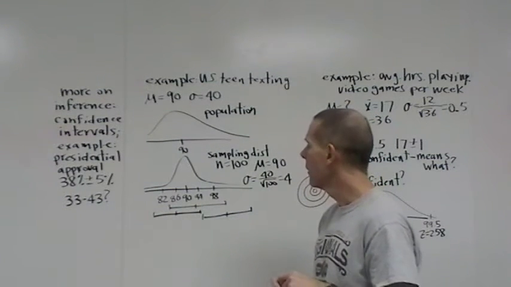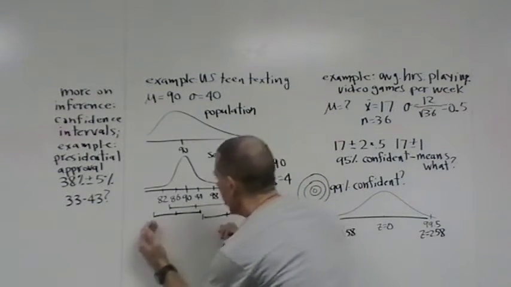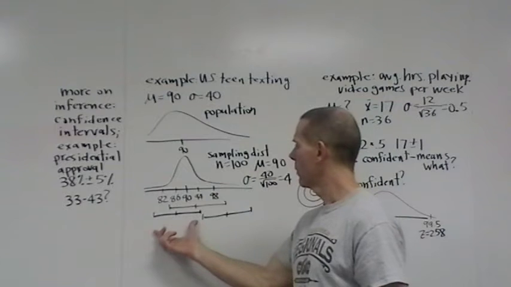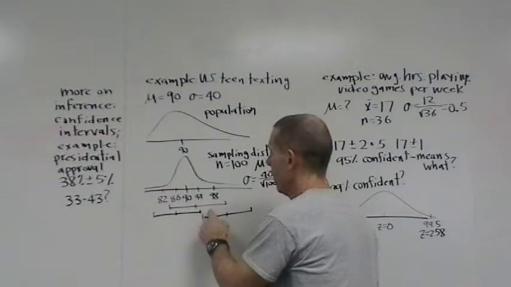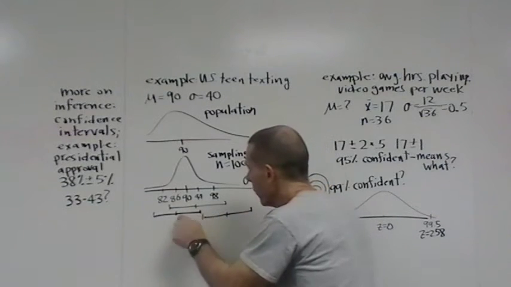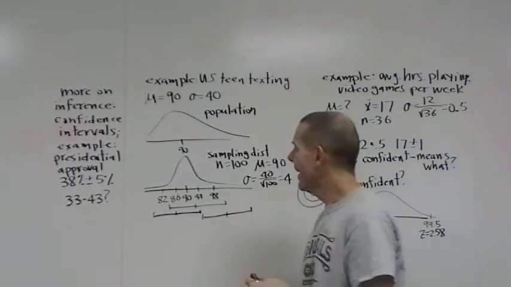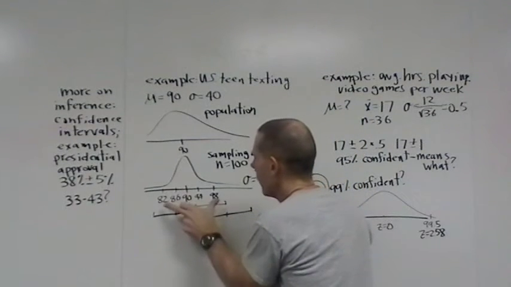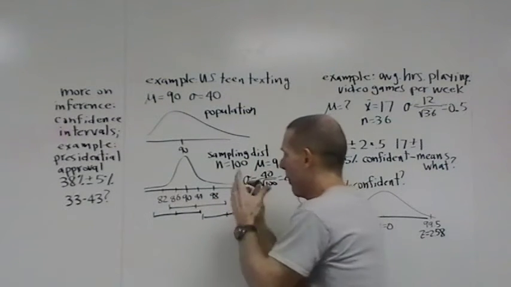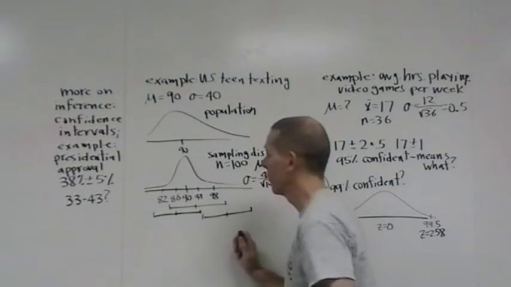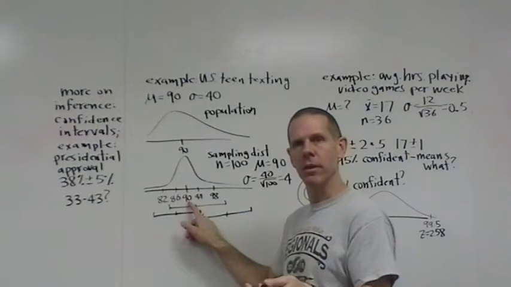What I'd like you to notice is this. If you get a sample mean and then extend and make a confidence interval that extends 2 standard deviations either side, how often is your confidence interval going to contain the true mean? Here are some examples where it does. Here's an example where it doesn't. What I'd like you to think about is this. As long as my sample mean is within 2 standard deviations of the real mean, if I then extend and make a confidence interval that reaches 2 standard deviations, I will definitely encapsulate the true mean.